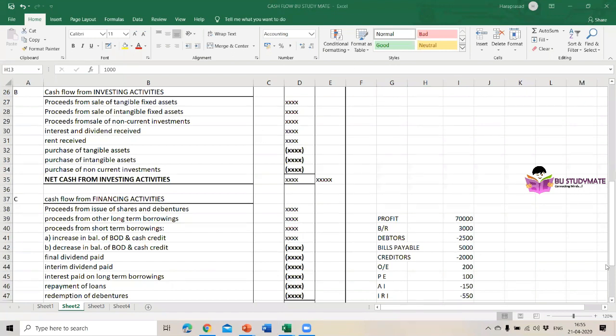Before solving the questions, I am going to ask you a few questions regarding the items which come under operating, financing, and investing activities, so that you will know what items come under these three categories. Okay, note down these points, and what I have written in the brackets, that is all we have to deduct. Okay.